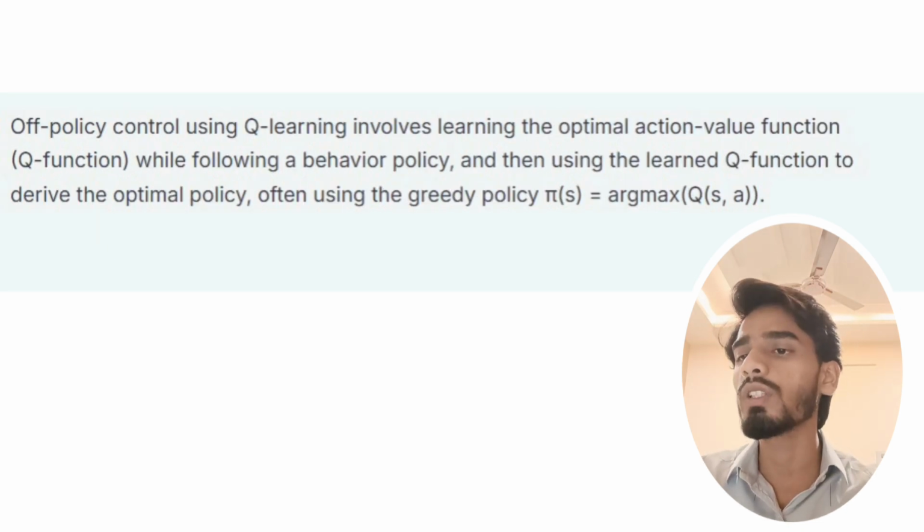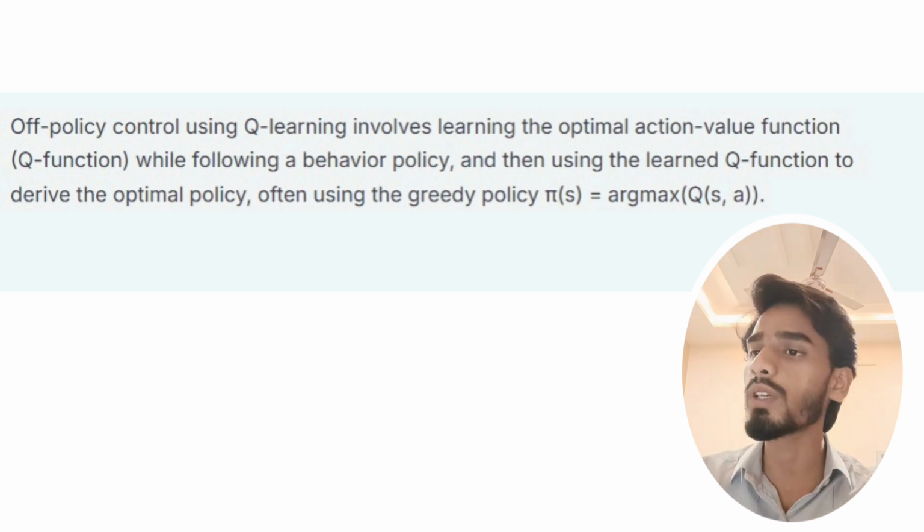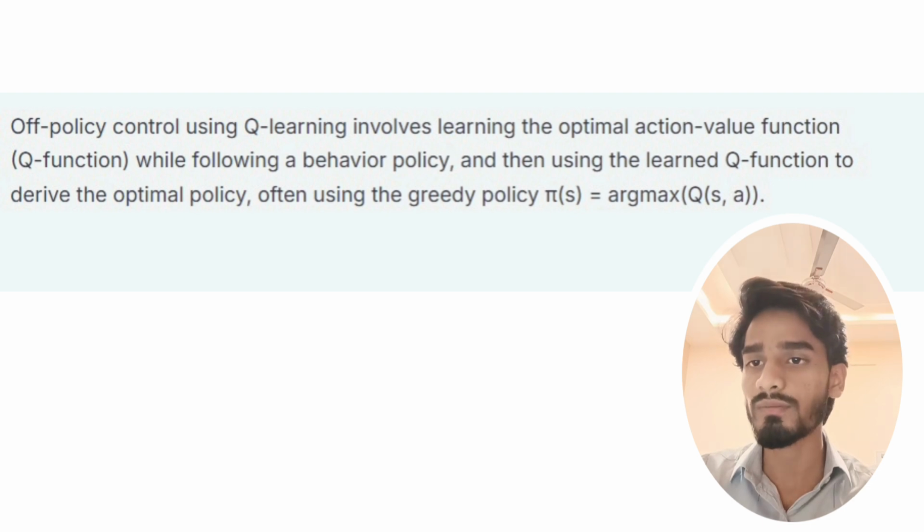Off policy control using Q-learning. Off policy control using Q-learning involves learning the optimal action value function, Q function, while following a behavior policy and then using the learned Q function to derive the optimal policy, often using the greedy policy pi of S equal to argmax of Q(S,A).